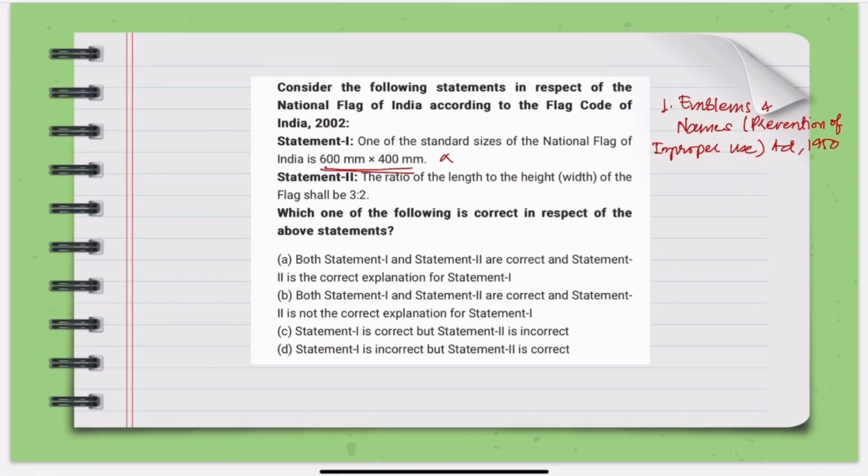Now, as the name suggests, it prevents the misuse of national symbols, including the national flag, for commercial or improper purposes. Now, secondly, we have the Prevention of Insults to National Honor Act, which penalizes any disrespect or insult to the national flag.